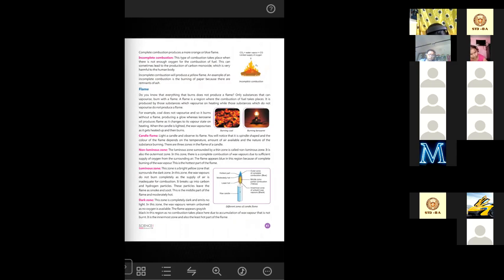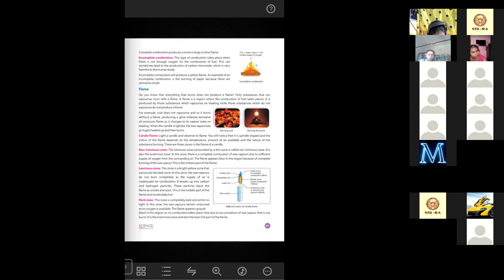And you have seen when magicians burn any paper, we can see no traces, right? They just show these types of tricks or magic. They burn the paper, but no black colored ashes are left behind. Why is that possible? Because the papers they use already have some absorbed extra oxygen in them. So if extra oxygen is there, that will lead to a complete combustion, and that will not leave any kind of traces.